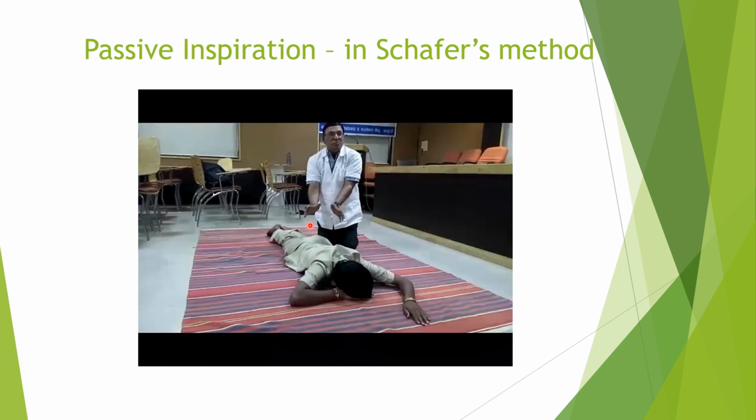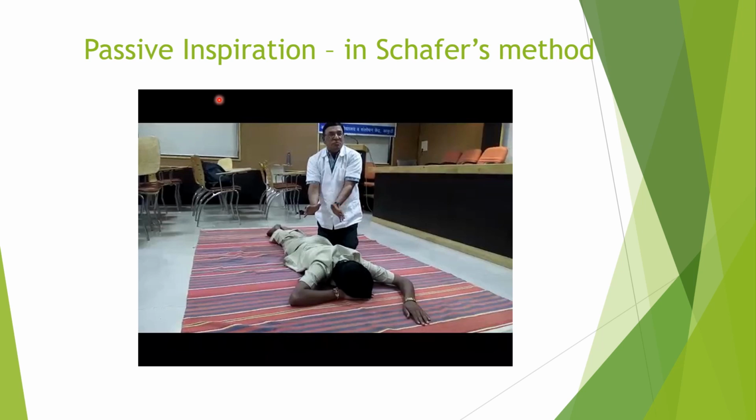In the next picture, we see the doctor moves back from the bending position. He moves back, bends backward. And then what is happening when he lifts his hands from the loin? Automatically there will be passive inspiration because the air has gone out from the lungs in the previous step, and here the inspiration occurs passively when the pressure is removed by the resuscitator or doctor.